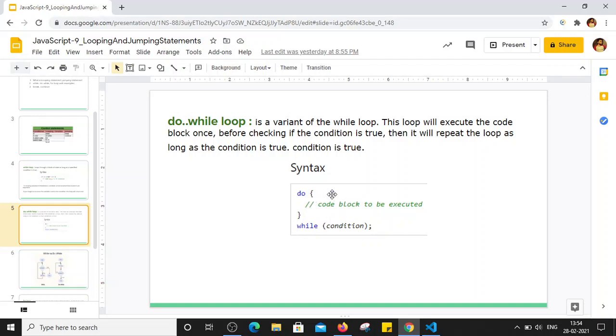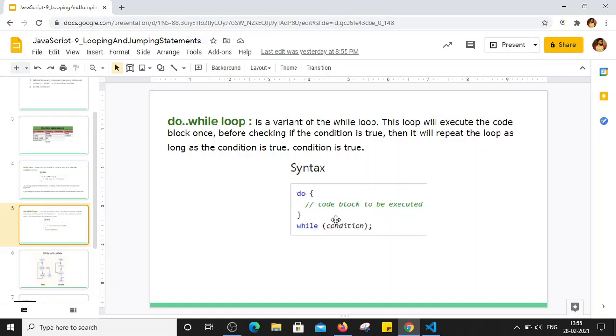Here we have to understand one thing: in the while loop we are checking the condition first, and if that condition is true then we are executing the block of code. But in the case of the do while loop, we are directly executing the code at least once. If you see here, do, and after that we are executing the code block without checking the condition first, and then we are checking the condition. That means whatever code block is mentioned in the do block will be executed at least one time, and then we are checking the condition. If the condition becomes true, then we will iterate the same code again until the condition becomes false.